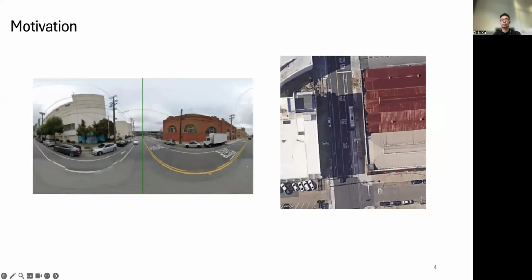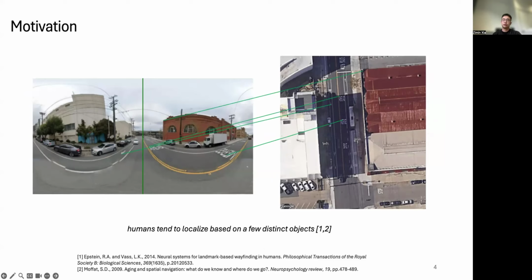If we think about how humans would perform this cross-view localization task, they often match distinctive landmarks. For example, the top of a building can be matched to the roof in the aerial view. They can also match the road markings across views. In fact, literature shows that humans tend to localize based on a few distinct objects instead of the full panoramic view. However, existing datasets do not have such ground truth local feature correspondences for training.